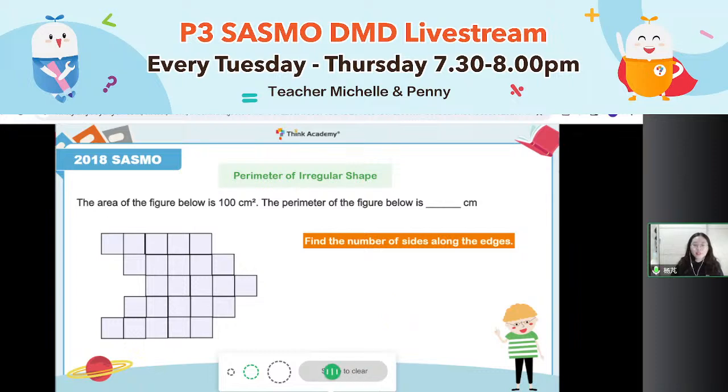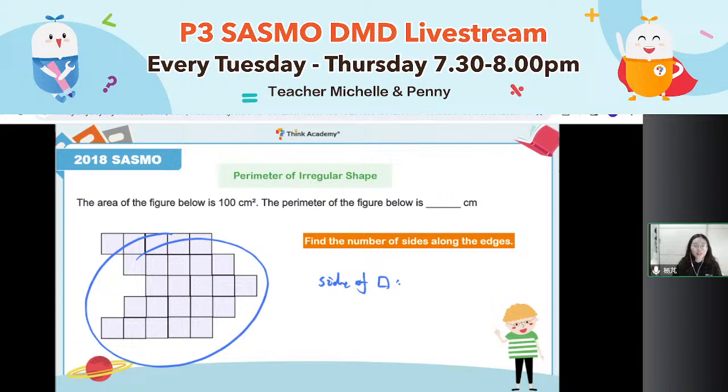Okay, everyone, now please tell me. I want to find the side of the square. This is our first step. How long is the side of the square? Think by yourself. In this question, I only know the area.